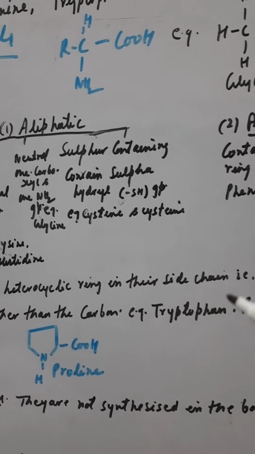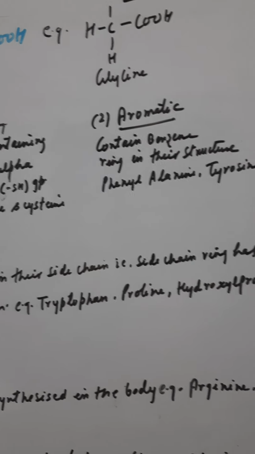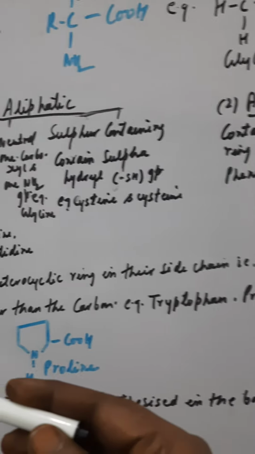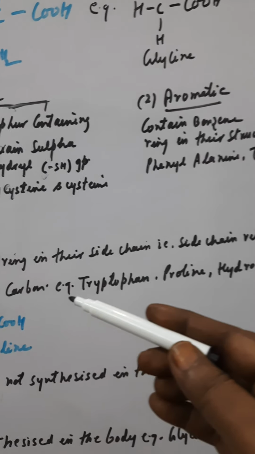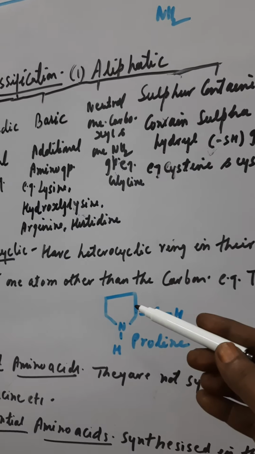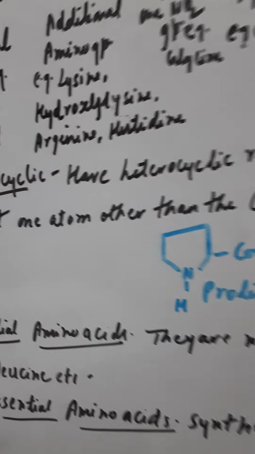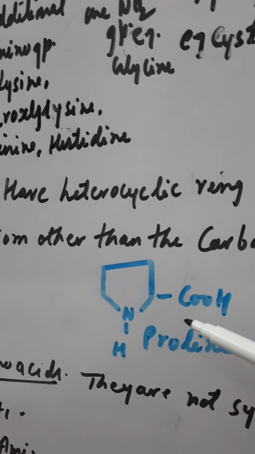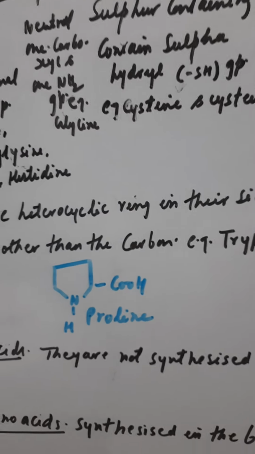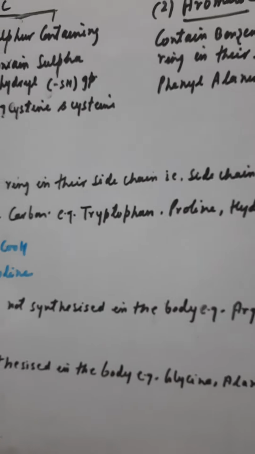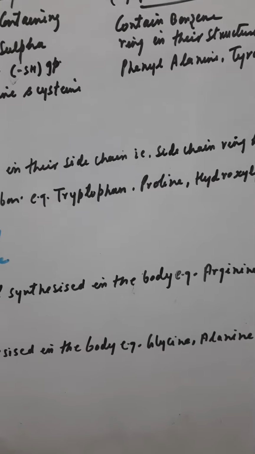That is, the side chain ring has at least one atom other than carbon. For example, tryptophan, proline, hydroxyproline, etc.